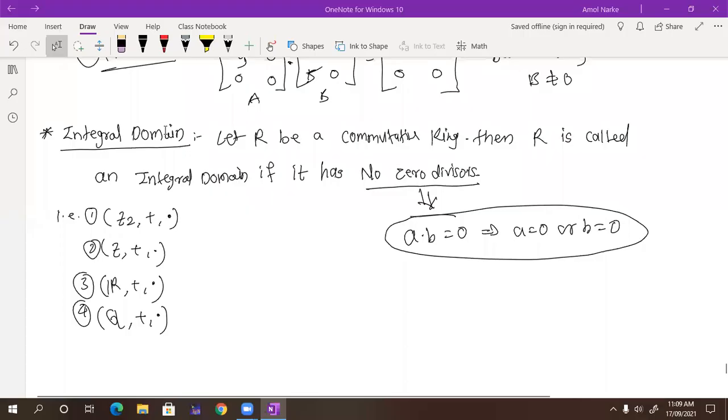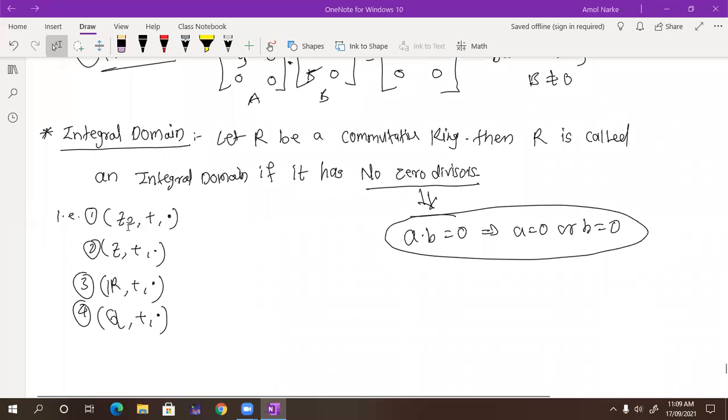Now see, I repeat the definition for you. Let R be a commutative ring, then R is called an integral domain if it has no zero divisors. No zero divisors means A dot B is equal to 0 implies either A is equal to 0 or B is equal to 0. Okay, so these are the examples.